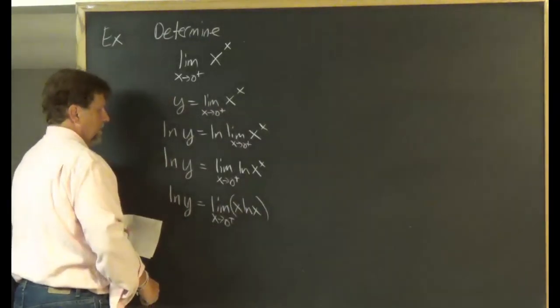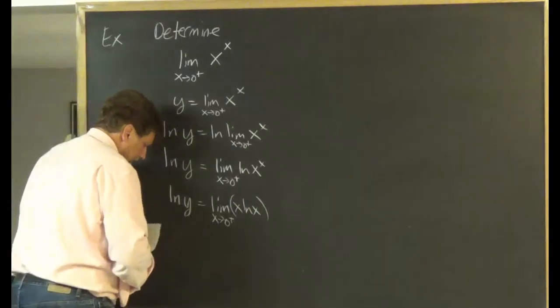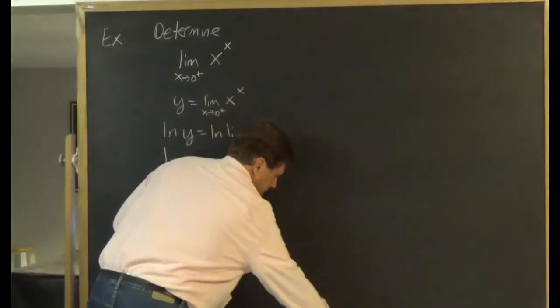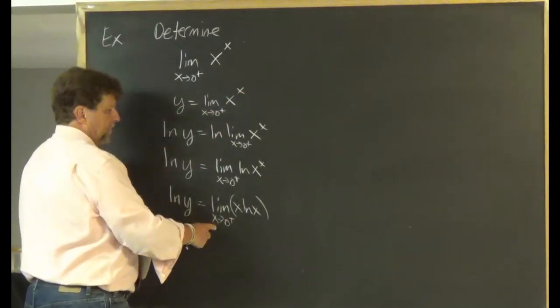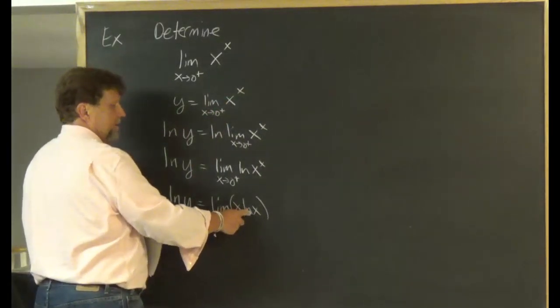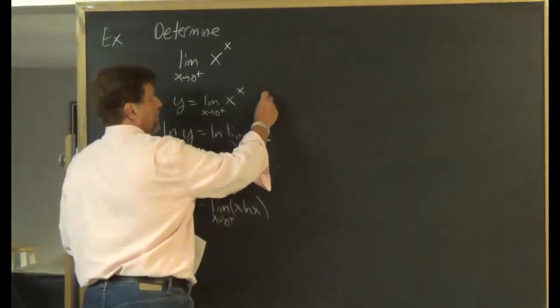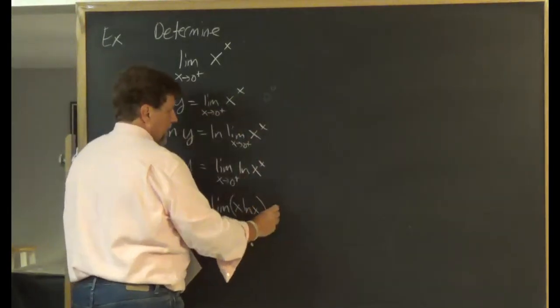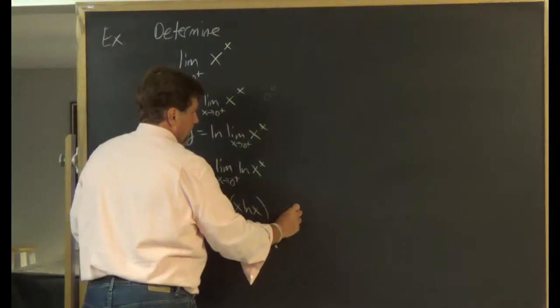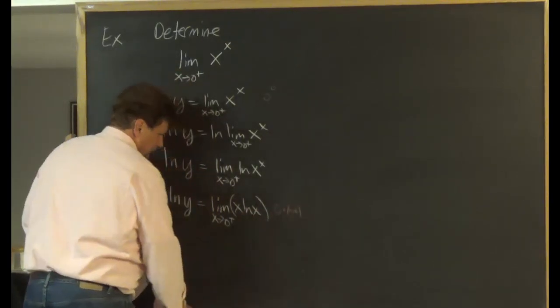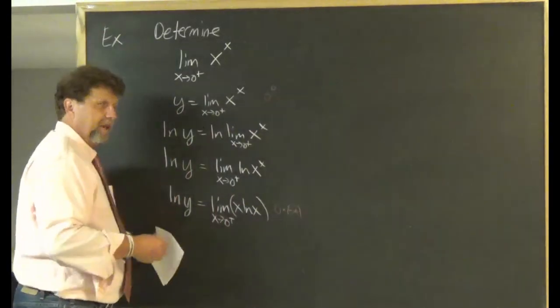Let's look at the form we have now. We started off with the form 0 to the 0. Now the form is 0 times negative infinity. So we've gone from 0 to the 0 to 0 times negative infinity. I still can't take it to the hospital, but I can employ that old trick.